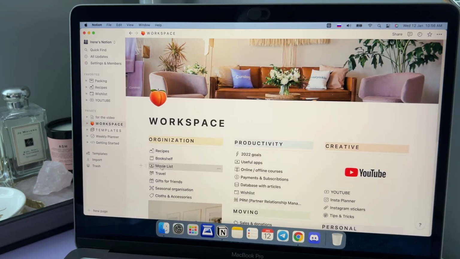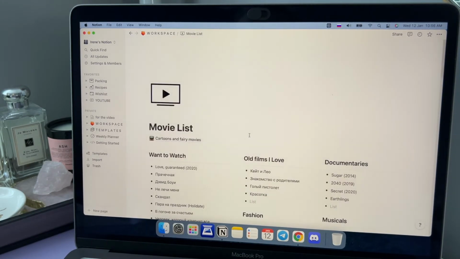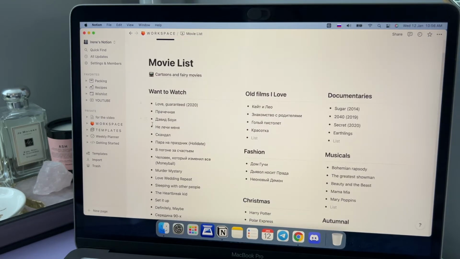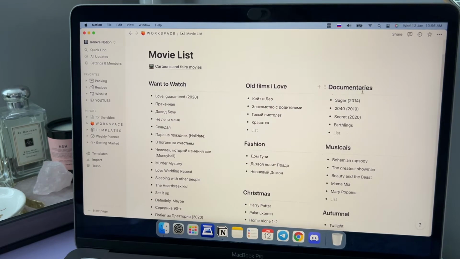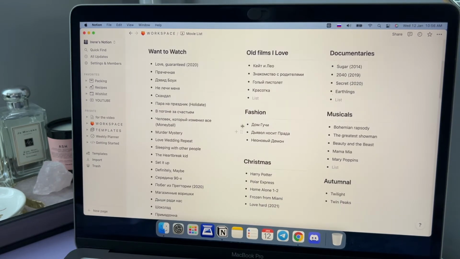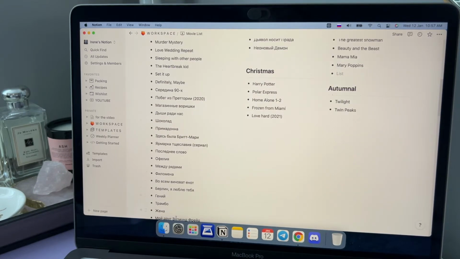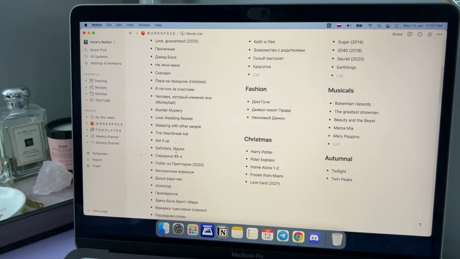Next, we have a movie list. I can't tell you that I use it so often. This is the list of movies which I want to watch, and these lists are with movies which I love, like movies about fashion, old films I love, documentaries, musicals, autumnal mood, and Christmas mood. It's really convenient, but the main thing is this list, because I can't watch films.